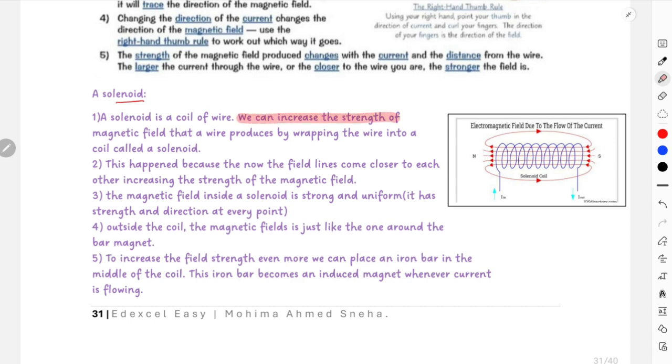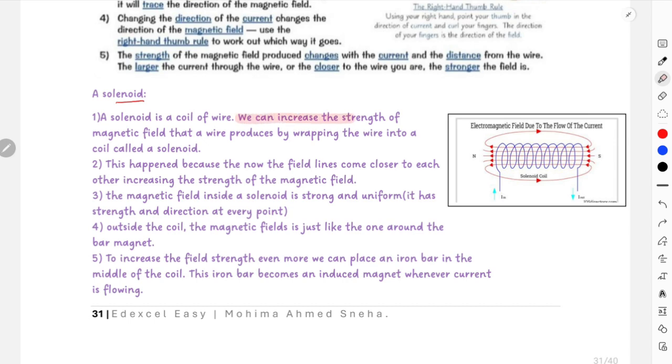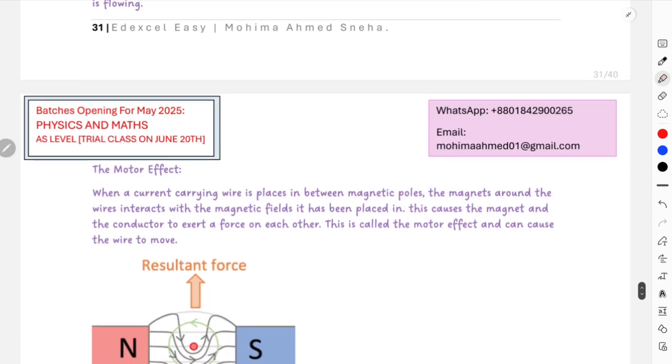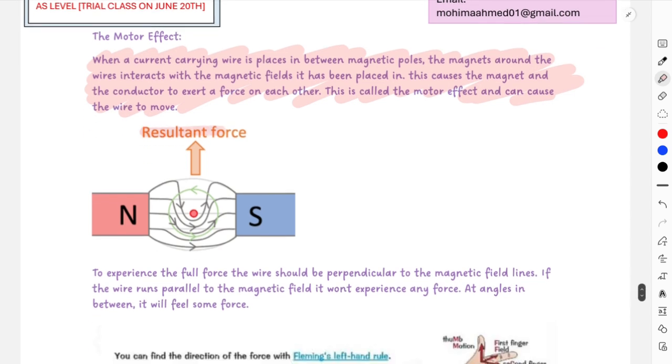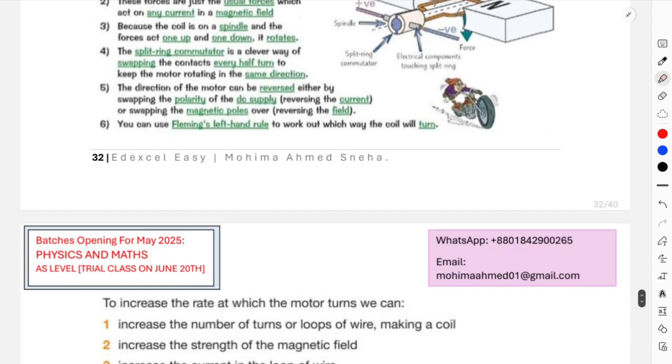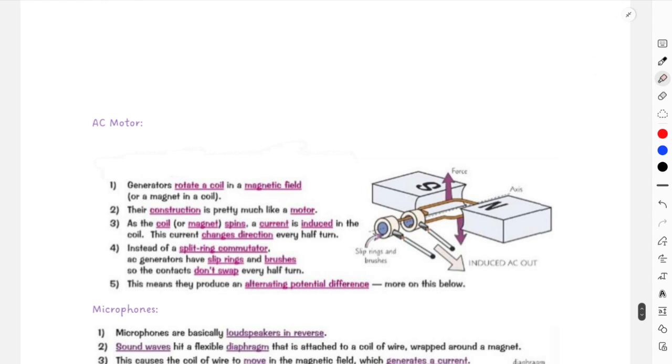We can increase the strength of the magnetic field that a wire can produce by wrapping the wire in a coil called a solenoid. That is the main purpose of using a solenoid, because we want to increase the strength of our magnetic fields. Then again, this is your motor effect, a very important case. Motor effect is extremely important because in the motor effect we are only using the force. Some people get confused between the motor effect and generator effect. Always remember, motor effect uses the force, and if you go down a little bit, this is going to be your generator effect, where the generator effect entirely uses current, right?